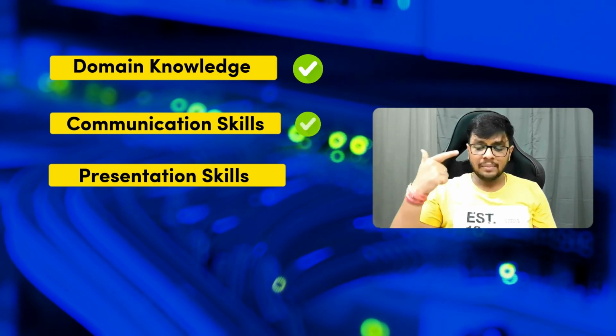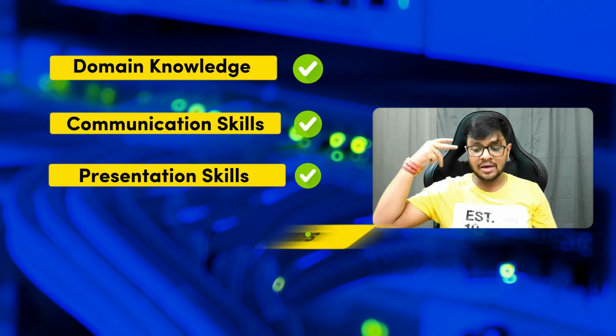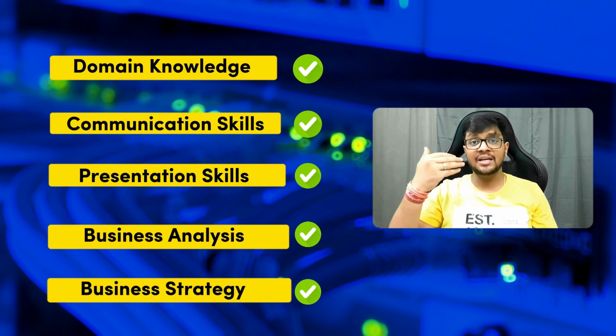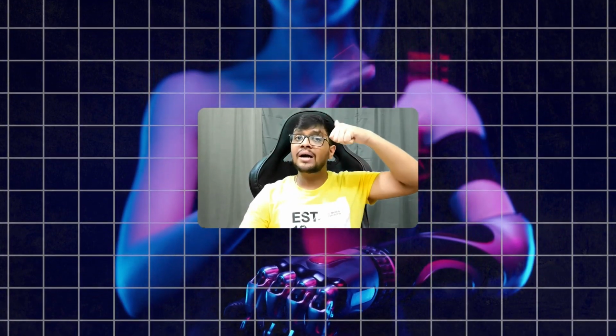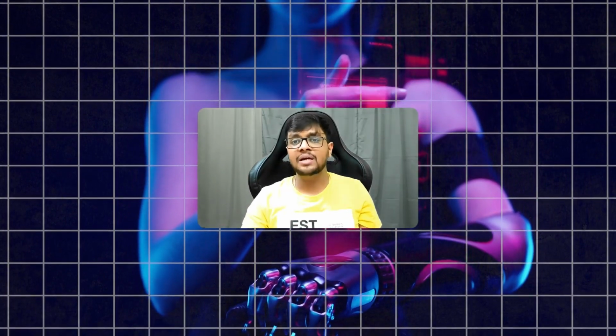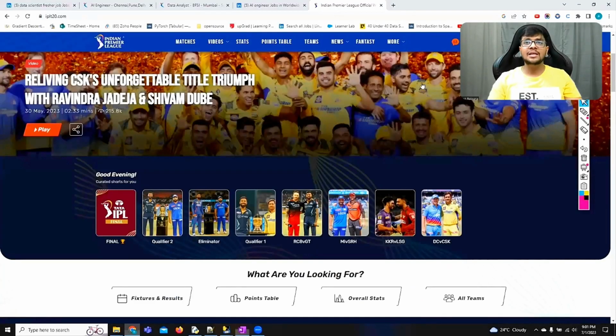We have seen this. Communication, presentation, then business analysis, business strategy. You need to think in every way. So I would just write here what the stuff required is, starting from, you need to collect the data. So we will take this and we will understand this with an example. On the screen, just to explain to you, I open this IPL example. Now in this, let's go to stats.